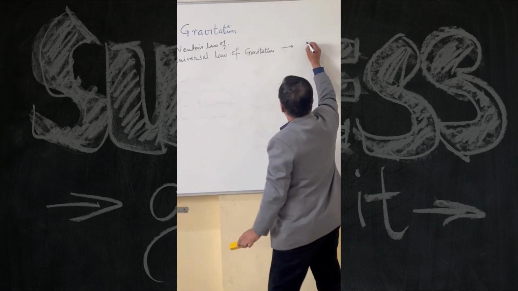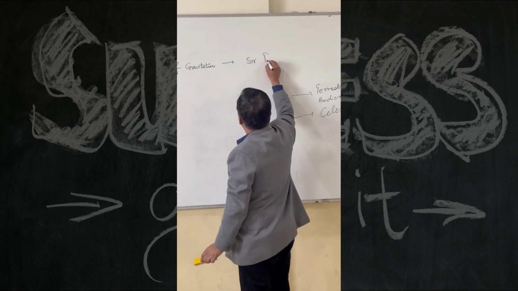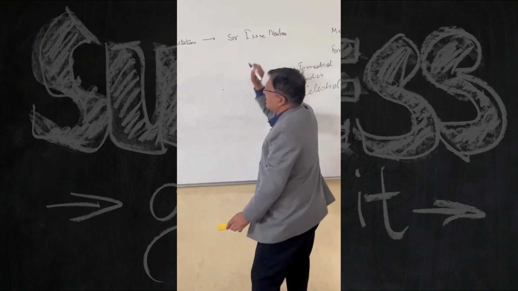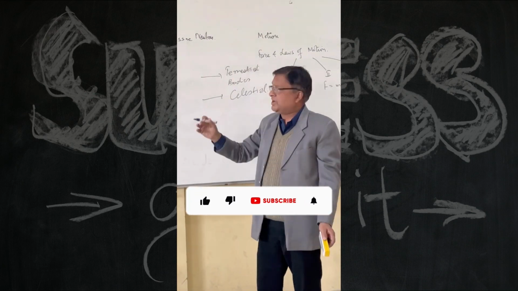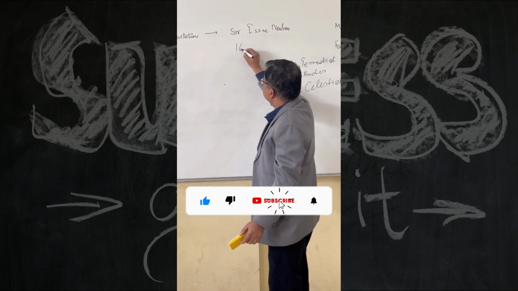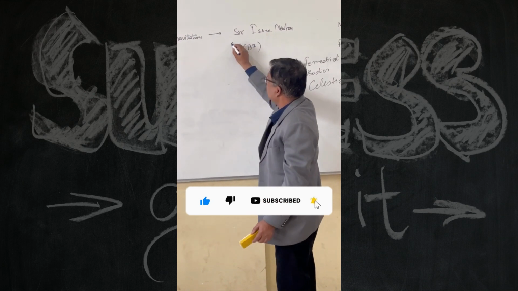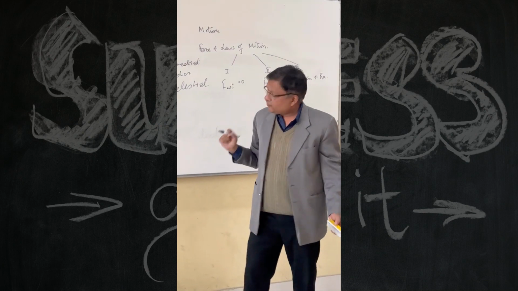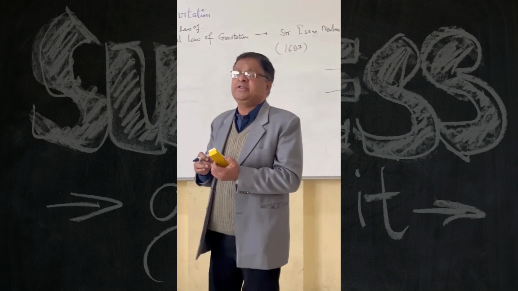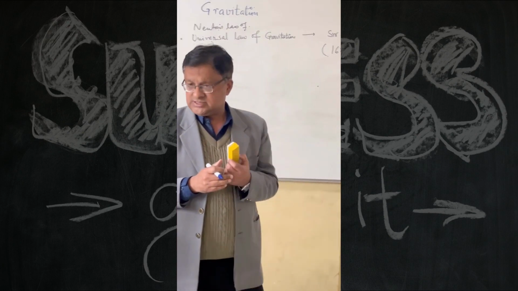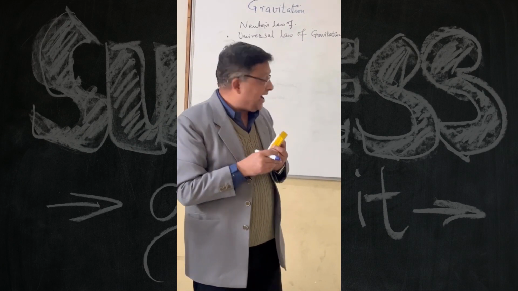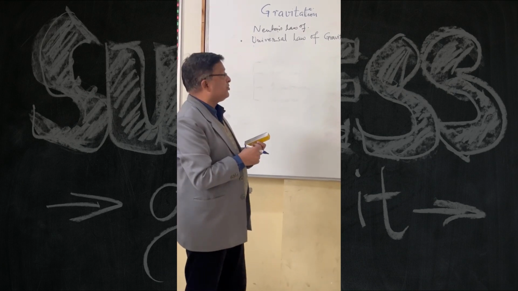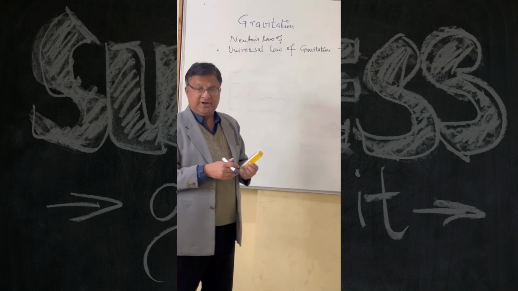So we will be talking about these points later on. This law was given by Sir Isaac Newton, and we are talking of a very early period. It was somewhere around 1687 to be precise, so I am talking of the 17th century. Before that, there were various scientists like Copernicus, Galileo, and most importantly, Kepler. They also contributed to the study of gravitation.